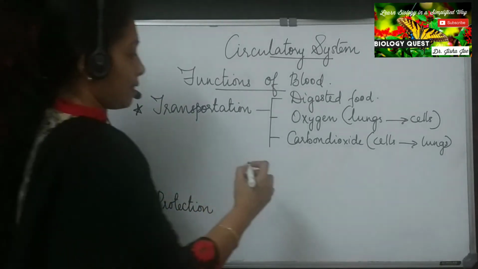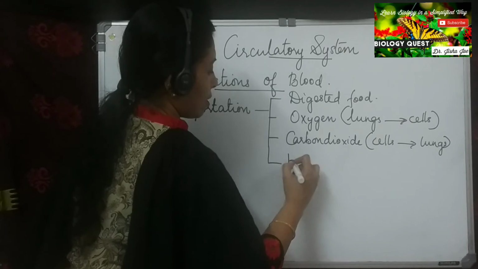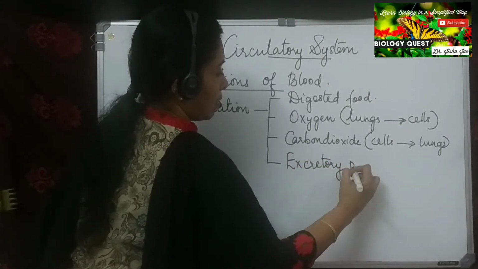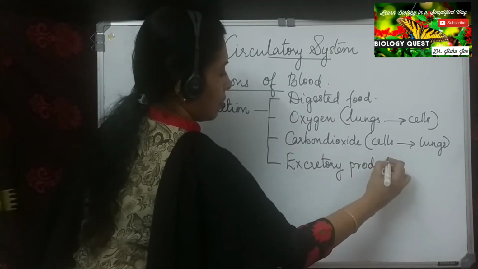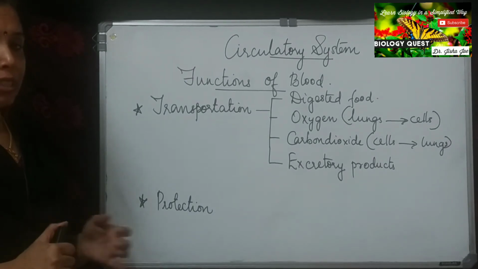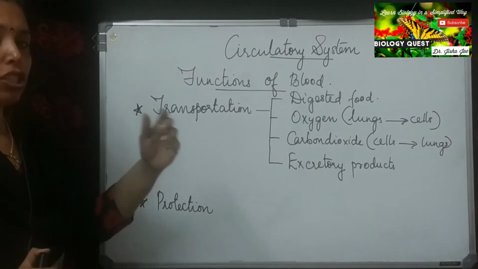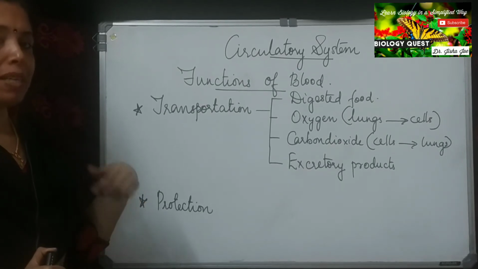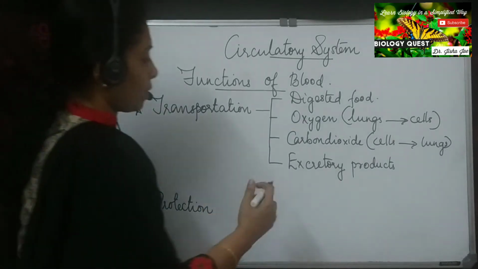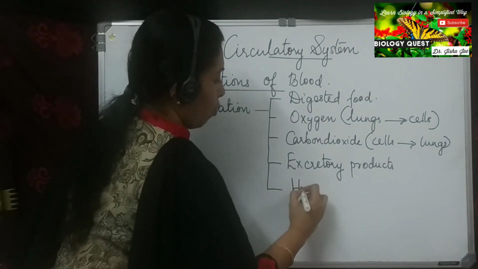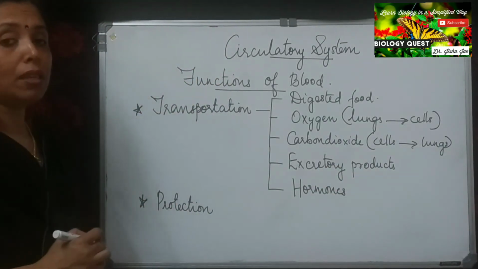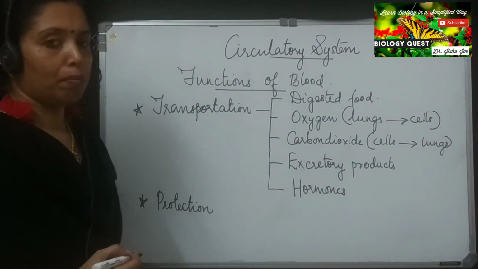We have seen excretory material, excretory products or the waste materials. Excess salts, urea, nitrogenous waste like urea, ammonia, etc. need to be transported to the kidney to be excreted out. So these are transported through the blood. Then we have seen hormones. Hormones are transported to the site of their action through blood.